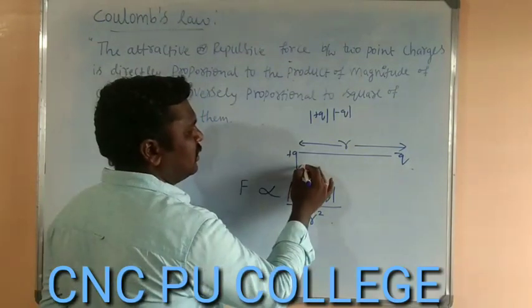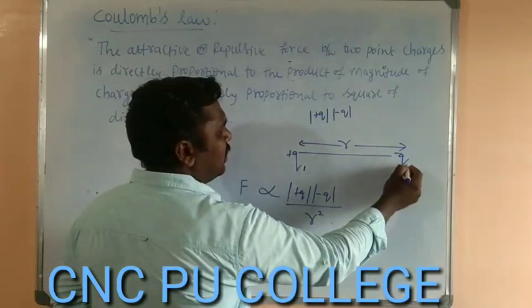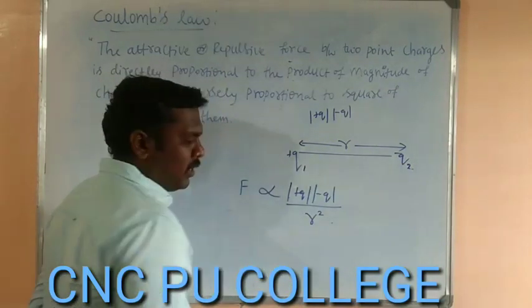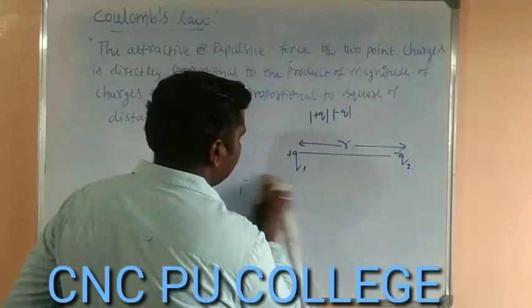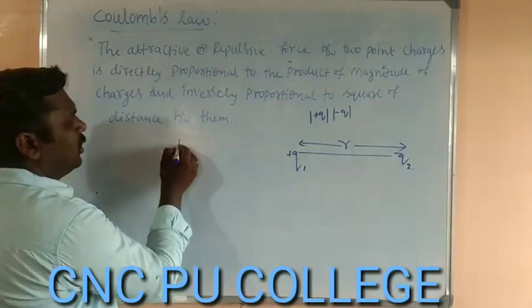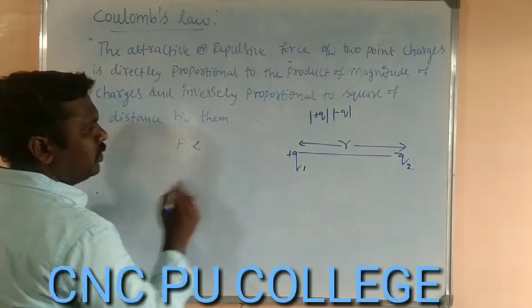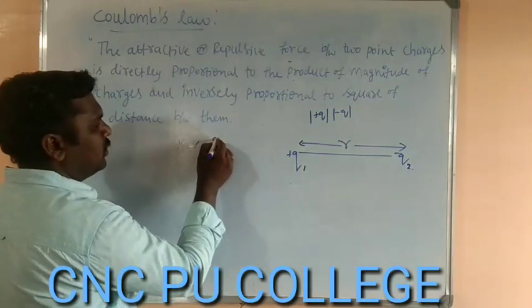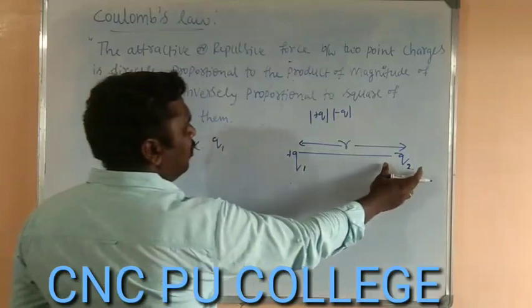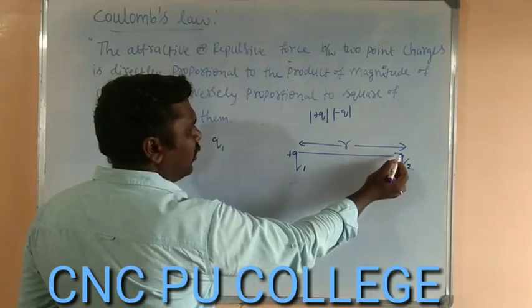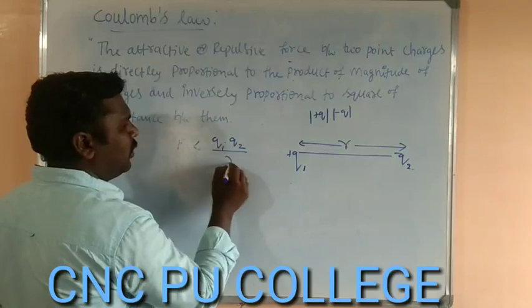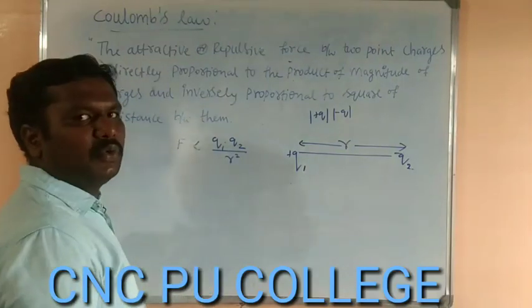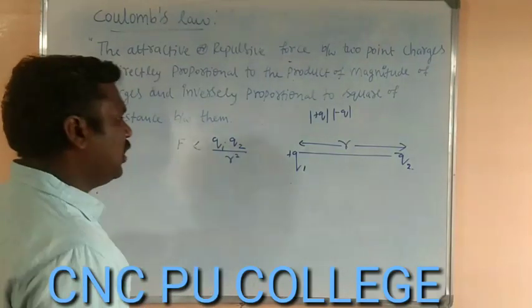So F is proportional to the magnitude of the first charge Q1 into the magnitude of the second charge Q2, divided by R square. For magnitude we neglect the sign.